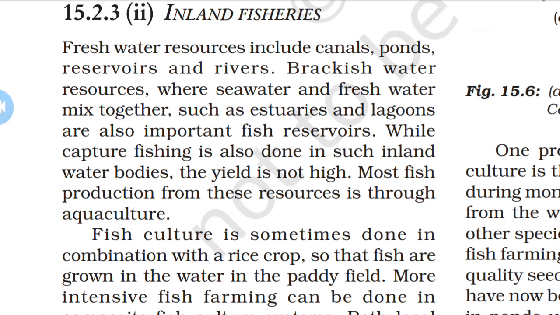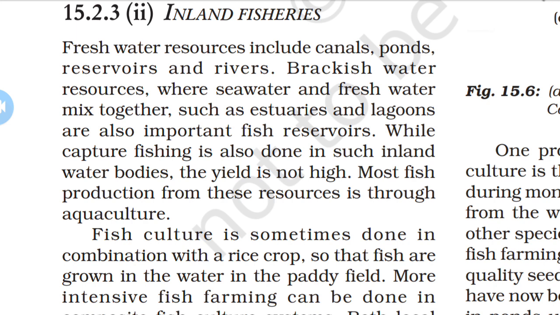Sometimes fish culture is done in combination with a rice crop, as we know rice needs lots of water in the farm. So we make a thick border around the rice crop and fill it completely with water.